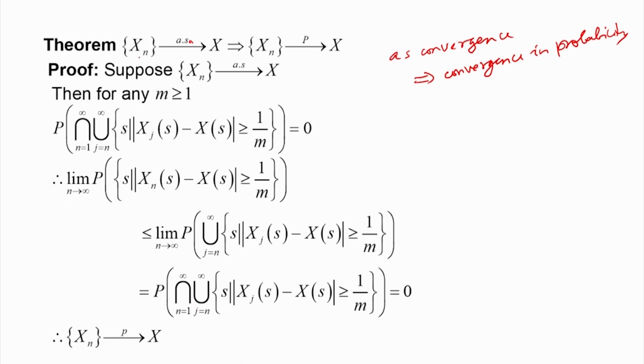But given that x n converges almost surely to x, this quantity is equal to 0. Therefore, the probability that the absolute deviation from x is greater than 1 by m goes down to 0 as n tends to infinity. Therefore, the sequence x n converges to x in probability. So, almost sure convergence implies convergence in probability.